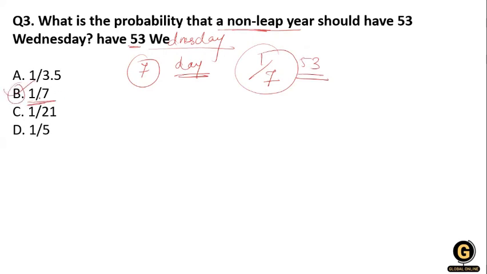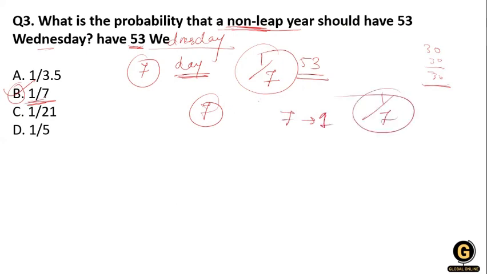It is simple. The only thing we have to do is see what he is asking about: the probability of having 53 Wednesdays. Again, I'm repeating the answer. He is talking about a non-leap year. So how many possibilities are there in the week? There are 7 days in a week, and out of 7 there is 1 Wednesday. That's why the ratio is 1 by 7. So option B is correct over here.